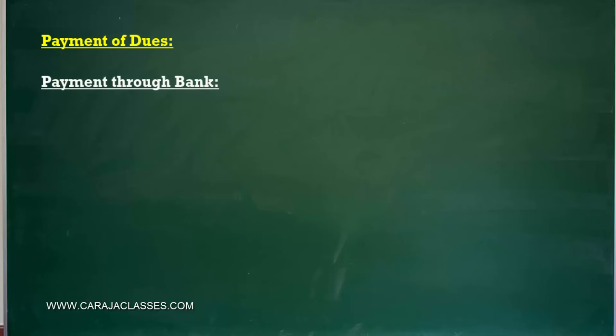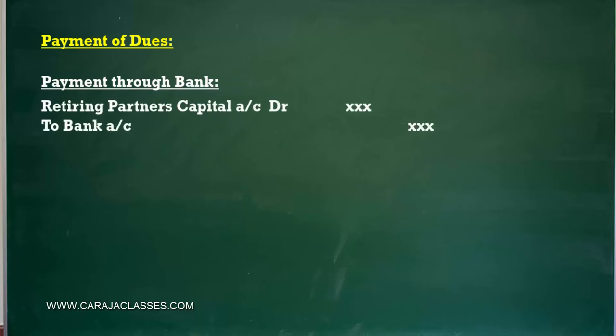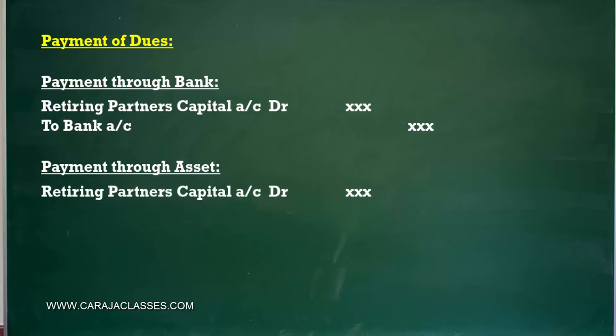Okay, now let us also see what are the entries that have to be passed at the time of payment of dues. Payment of dues will be subject to availability of funds. So when the retiring partner is paid, his capital account will be debited. When payment happens through bank, the capital account will be debited and the bank account will be credited, and if it is cash, a cash entry has to be made. Then if payment is made through an asset instead of cash or money, then the capital account should be debited and the asset account should be credited.